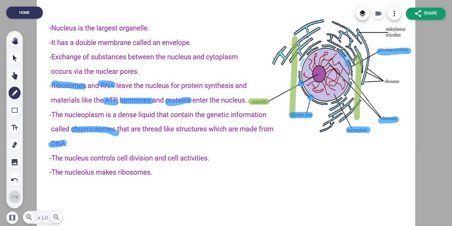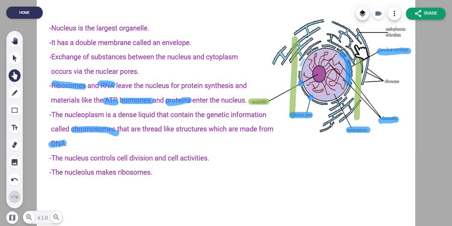This whole membrane, just like a cell has a cell surface membrane, is the nucleus's very own membrane. Remember I spoke about division of labor and compartmentalization? Like I said, every organelle has its own envelope, right? Also do remember that the nuclear envelope is continuous with the rough endoplasmic reticulum. You can see here, right? This is your endoplasmic reticulum.